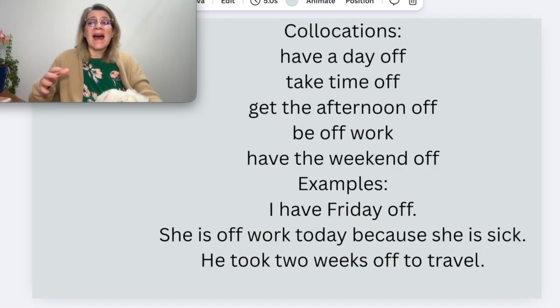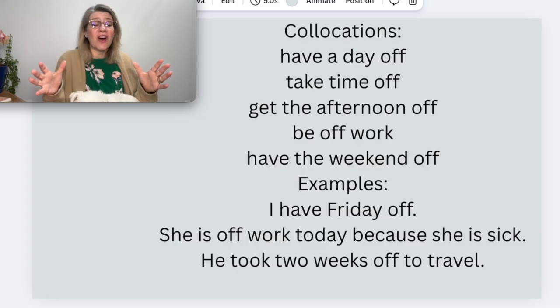We also have time off or take time off. Okay, so if you have something off, it means that it is not on. It is not happening. Usually that's something that's normal. For example, you usually work, but if you have a weekend off, then it means that you don't work during that time.